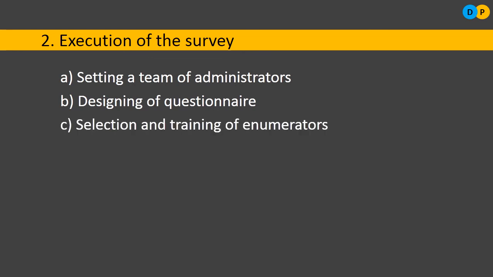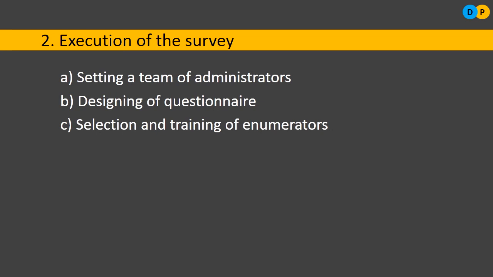Next is selection and training of enumerators. The administrator will sit and design the questionnaire. Later, these questionnaires will be sent through enumerators to the respondents. Who is an enumerator? An enumerator is nothing but a person who asks questions to a respondent. The administrator is not doing that; he will be sending the enumerator. One who collects data is referred to as an enumerator. You need to select them properly and train them.